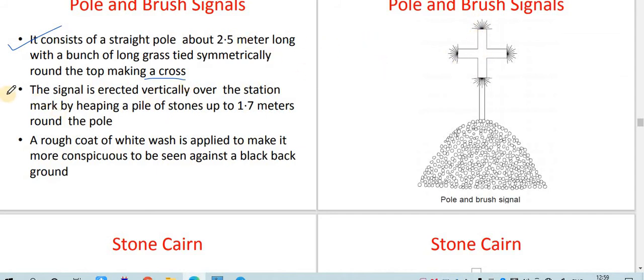The signal is erected vertically over the station mark by heaping a pile of stones, up to 1.7 meters high. A rough coat of whitewash is applied to make it more conspicuous against the black background, so that it is visible. So this is about the pole and brush signal.